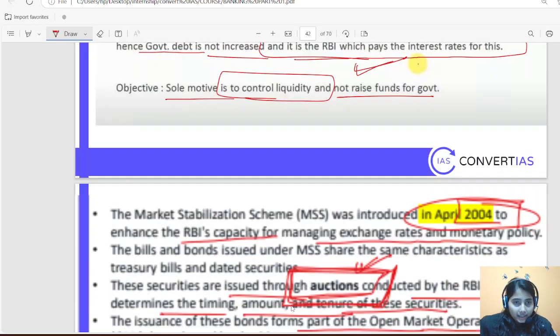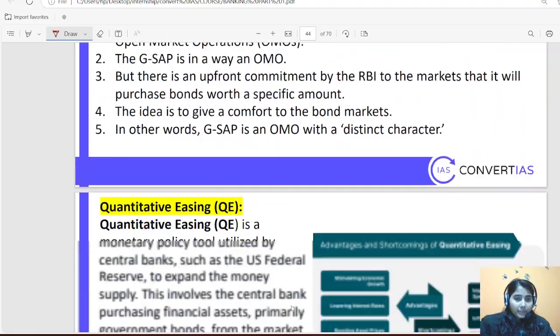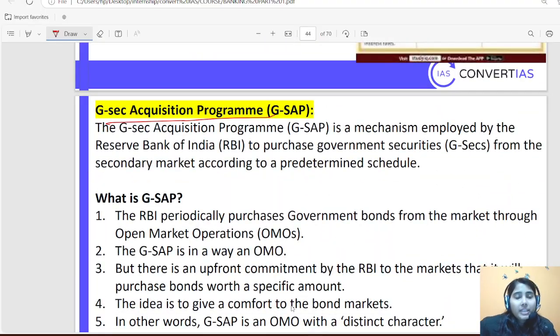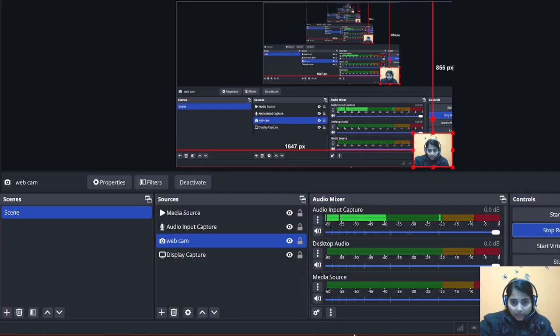Sorry, there was a light cut. So I'll, where I was at, Government Securities Acquisition Program. See, RBI is, just a second. Let me reconfirm it. Okay.